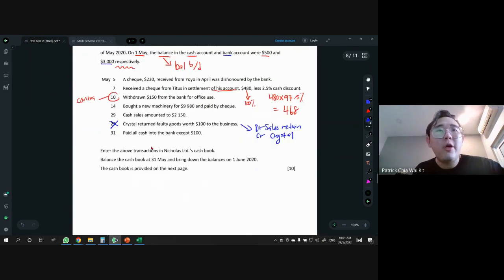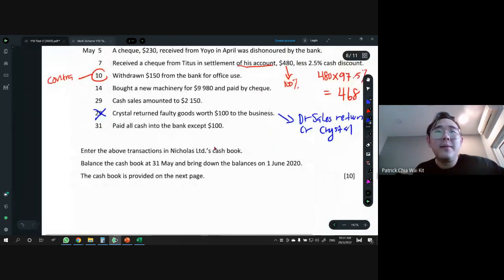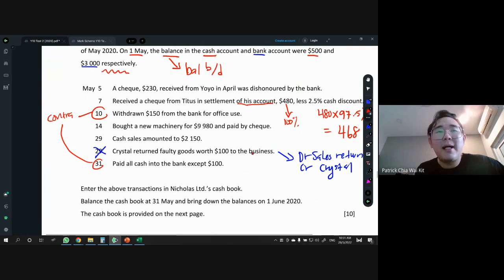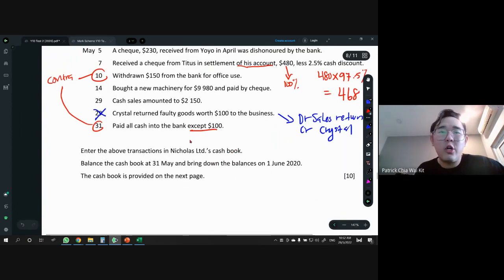We have paid all cash into the bank except for 100. So this is again a contra entry. This is another contra entry, but this time it is cash to the bank account. Now, did they tell us how much is the contra amount? No, they didn't. They just say everything go to the bank except for 100, which means you have to manually calculate the contra amount. It's very easy.